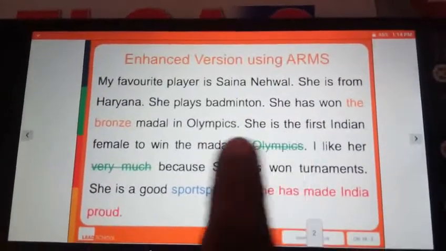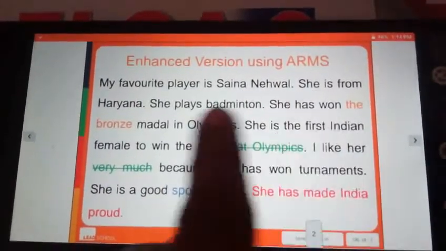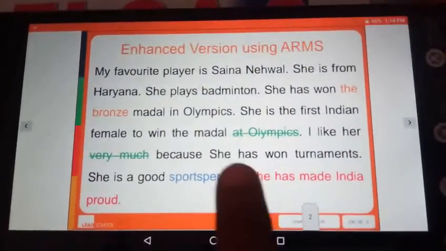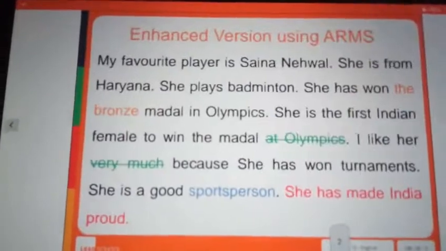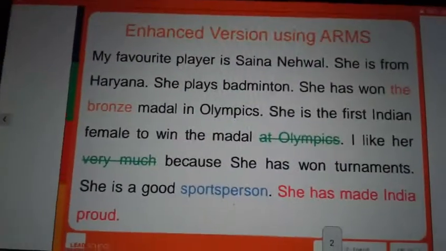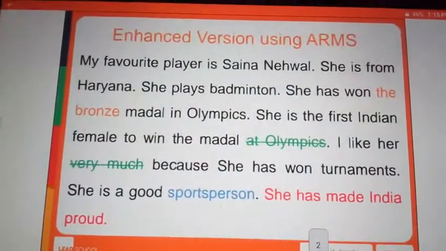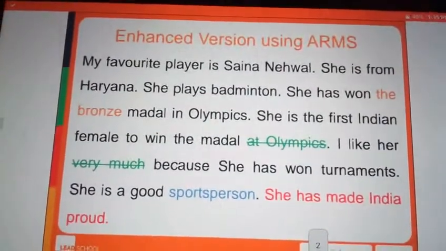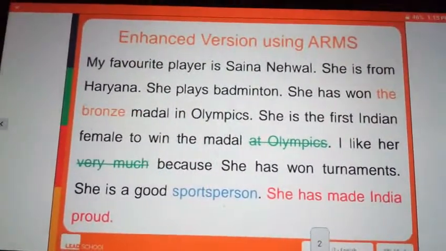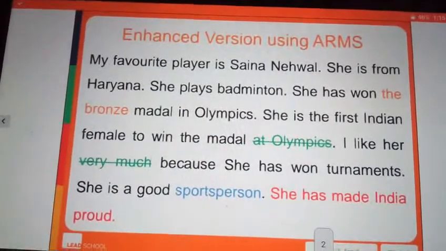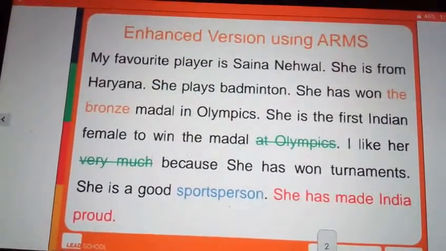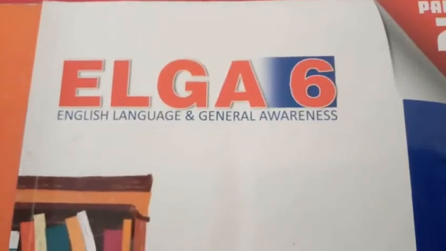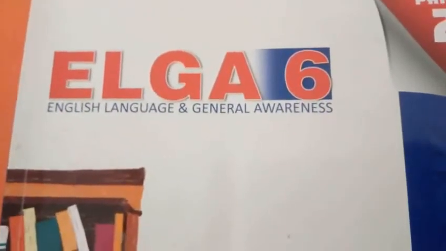We have to remove some sentences. We have to add the details, right? Then substitute, like that. So like this you have to use the ARMS structure on your story draft. Add, then move some words or sentences, then remove. After that, add and substitute, right? Okay, my dear children, like this you have to do your draft.